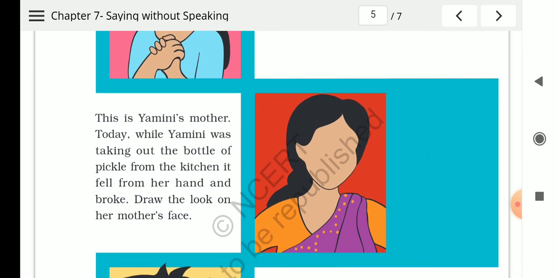The next picture, this is Yamini's mother. Today while Yamini was taking out the bottle of pickle from the kitchen, it fell from her hand and broke. Draw the look on her mother's face. So, what do you think? How will her mother look? She will be angry because Yamini has broken the bottle of pickle, right? So you have to show the expressions on the face of Yamini's mother.